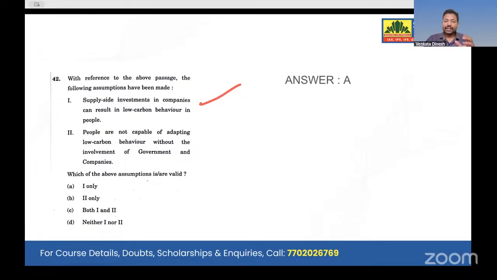In this particular passage, this particular statement is not justified, right? Because people are not capable of adapting to low carbon behavior without involvement of government support. He said government support is needed for people. That doesn't mean that you go in reverse. Without government support, people can't sustain, right? I need you. That doesn't mean that you need me, right? With a simple logic, we can remove statement number 2. So A option is directly mentioned. B option is vice versa.